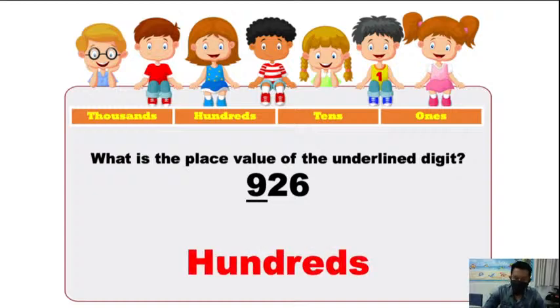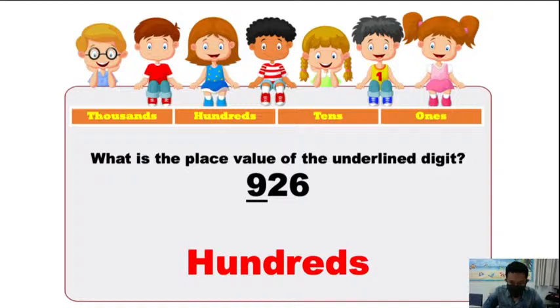We have to say the place value of 9 is hundreds because 9 is in the hundreds place. What happened? I cannot see.